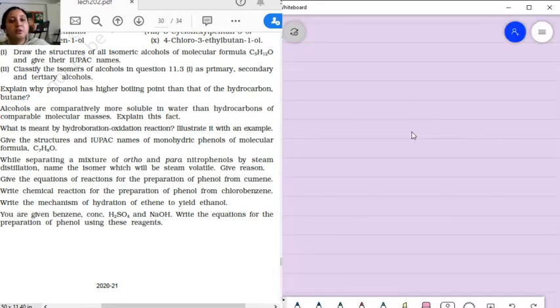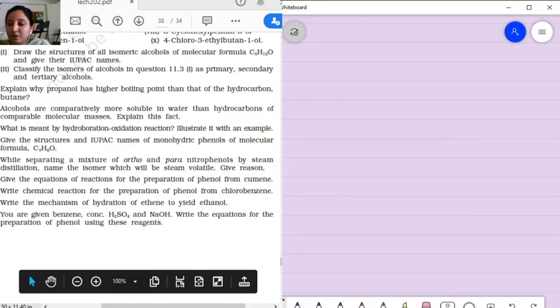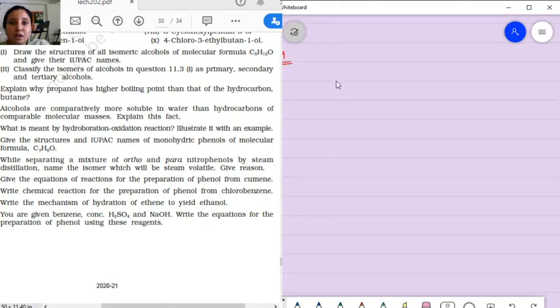9. Question 9 says, give the equation of the reaction for the preparation of phenol from cumene. First of all, making the structure of cumene. So what is the structure of cumene? This is question number 9.